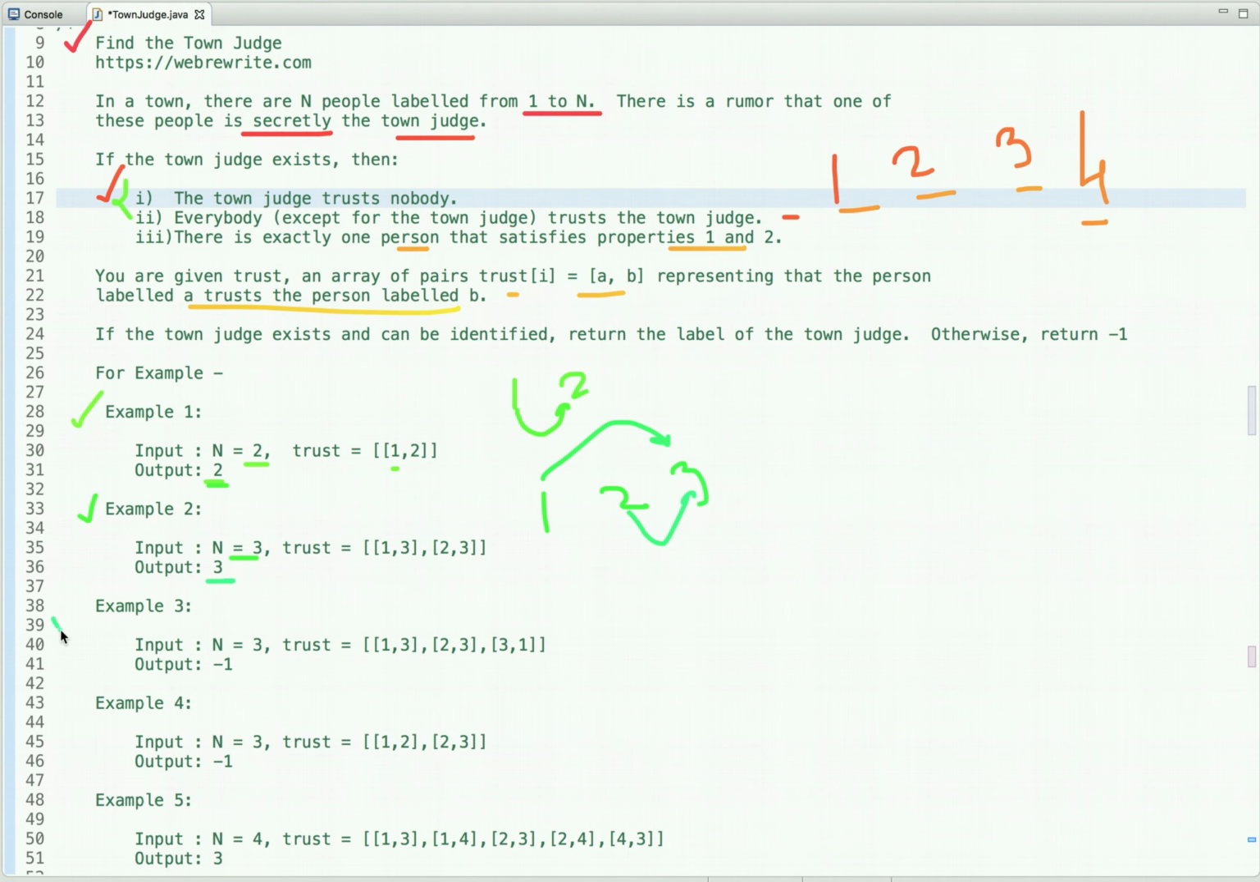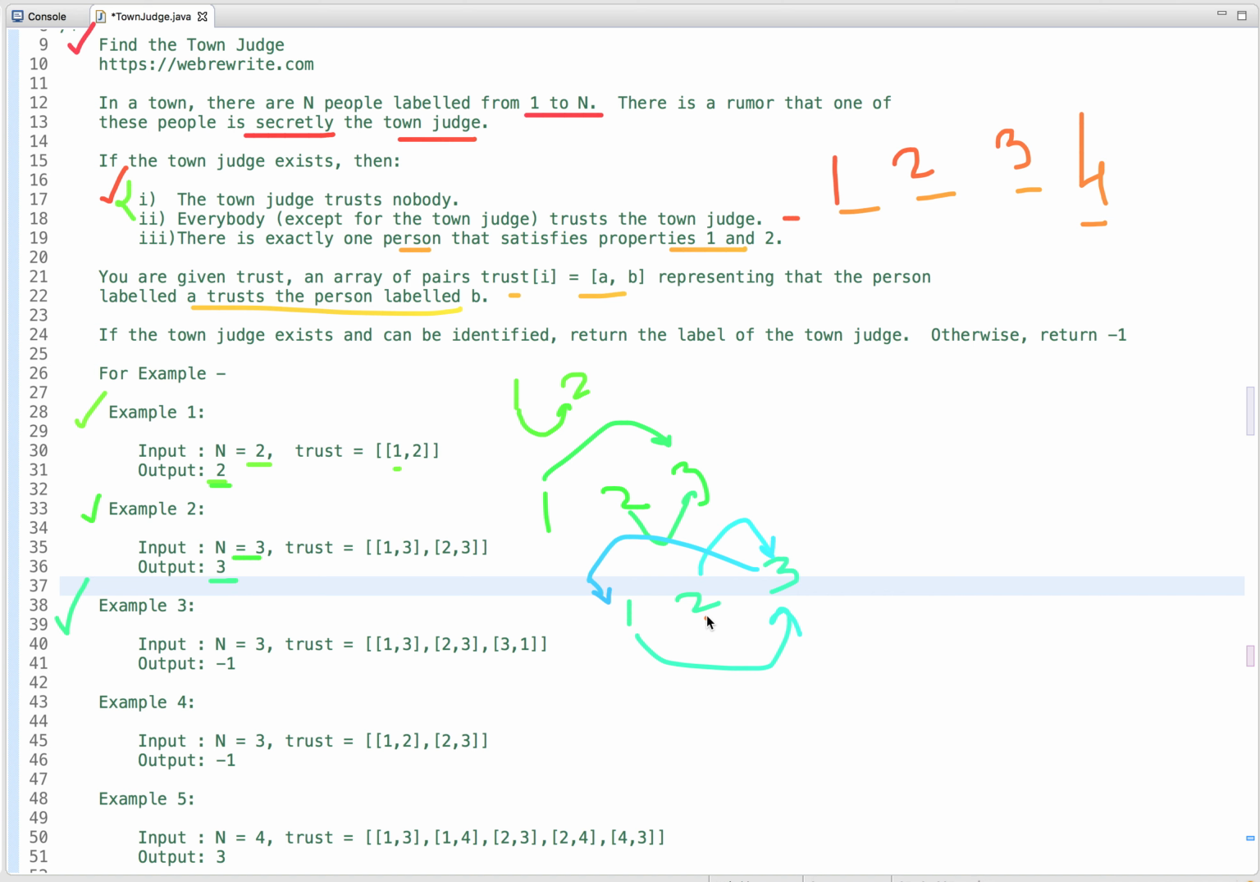And in the third example, the value of n is 3, so there are 3 people. So the first person trusts the third person, so let me write it down. First person trusts the third person, second person trusts the third one, and the third person trusts the first one, so definitely the output is -1. So in this example, there does not exist a person who does not trust anyone. I mean, every person trusts another person, and to be eligible for the town judge, the town judge trusts nobody and everybody trusts the town judge, so that's why we return -1.